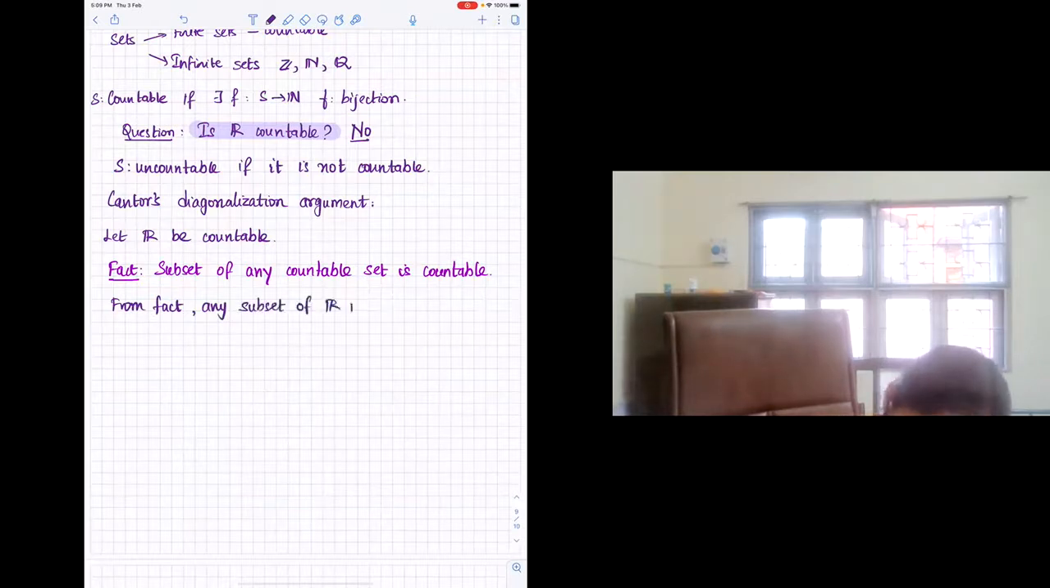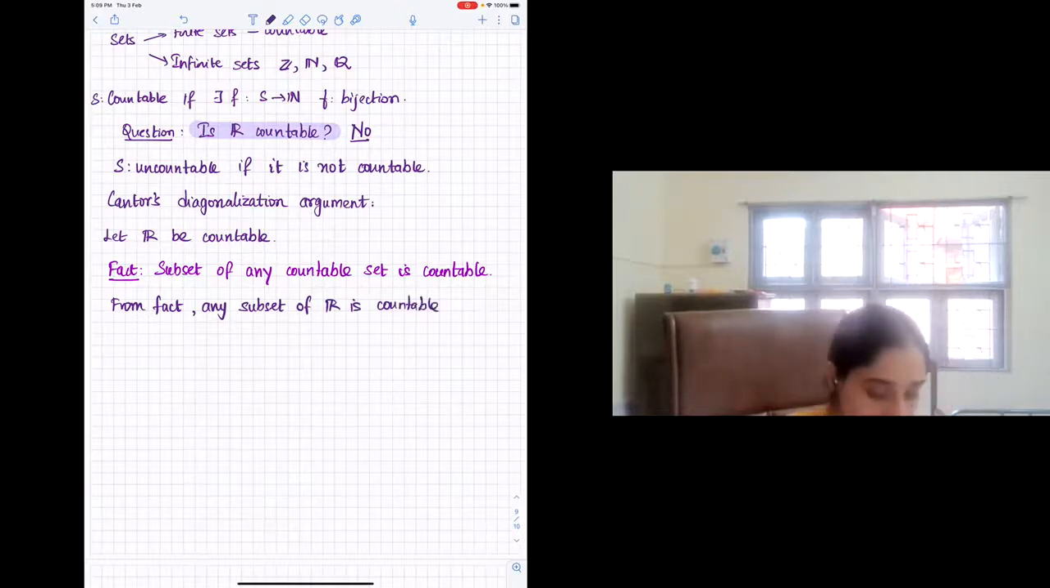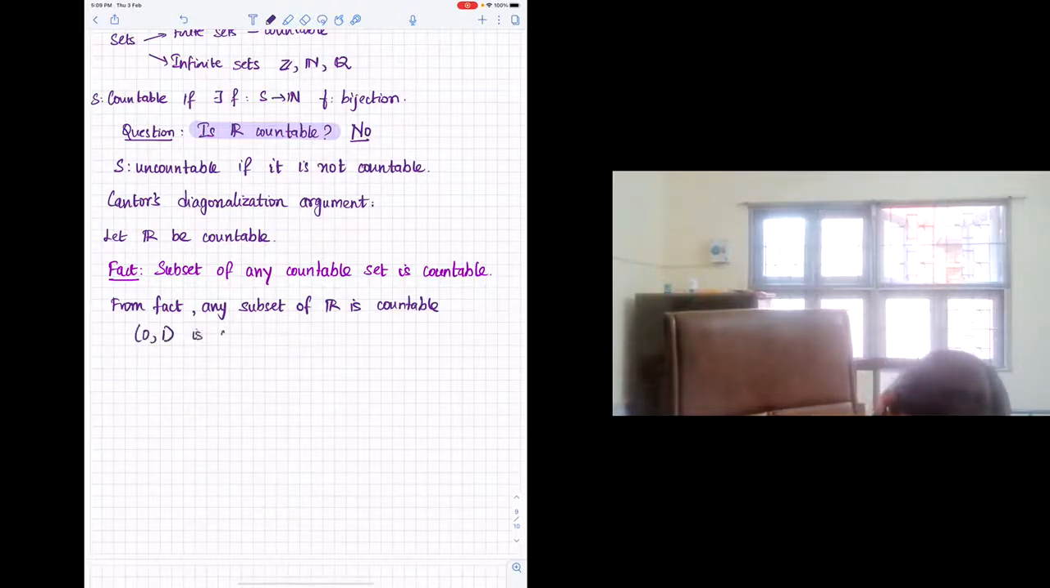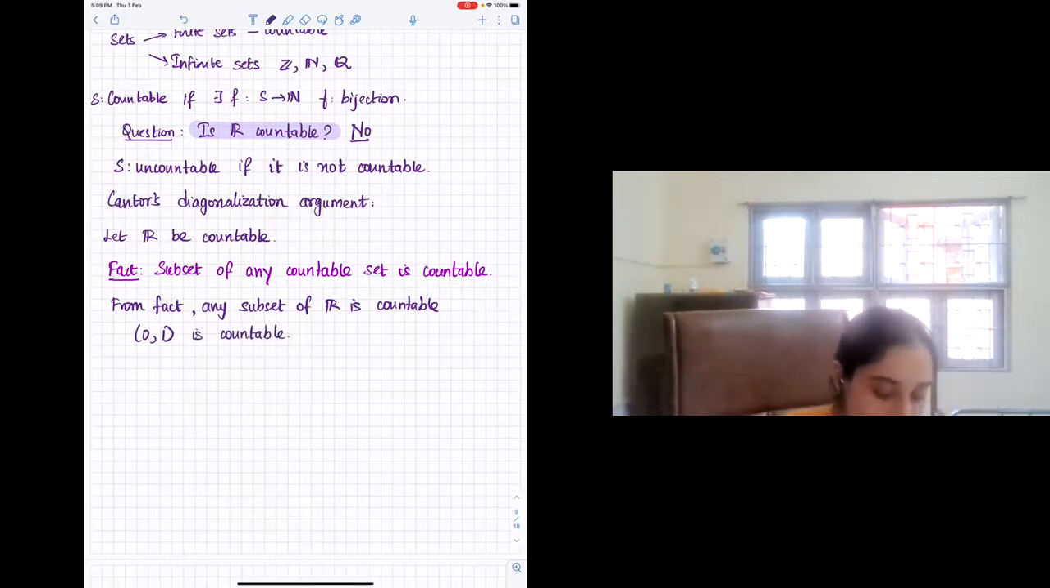Any subset of R is countable. In particular, you can pick your favorite subset and work with it. So let's pick the interval (0, 1). This is a subset of R, and this set is countable. So we are beginning with the assumption that R is countable. Now we have that the interval (0, 1) is countable.